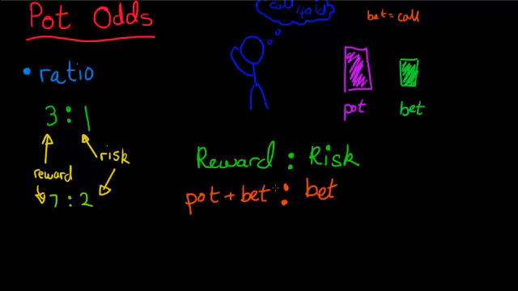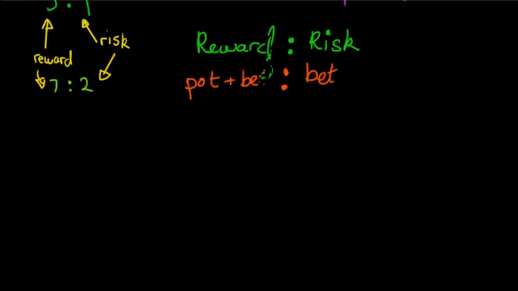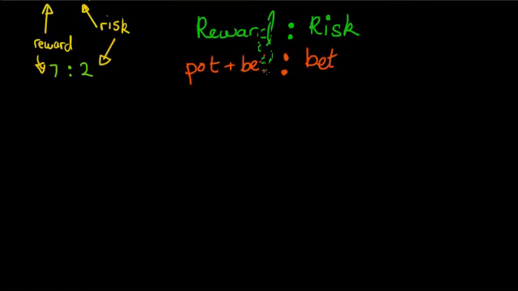So let's do an example. We'll try and keep this in this frame. It's got a little bit weird there, but hopefully you can still see it. The program got a bit odd. Okay, so let's suppose we have a pot of 15, and our opponent makes a bet of 5.